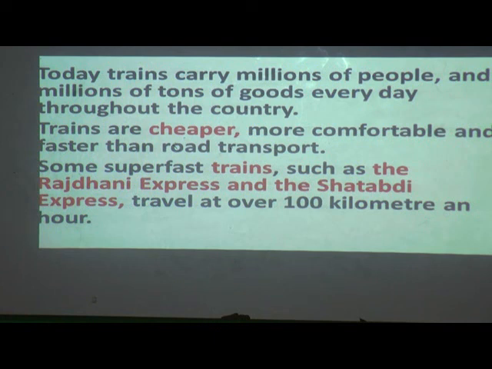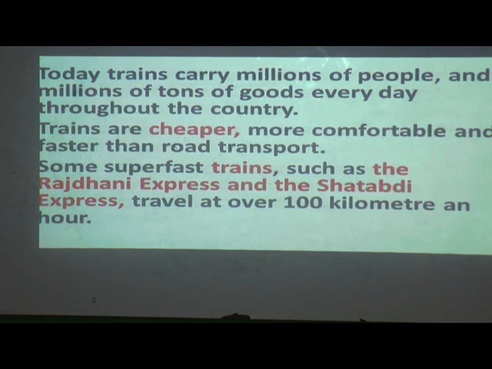Some superfast trains, such as the Rajdhani Express and the Shatabdi Express, travel at over 100 kilometers an hour. We have so many trains, and among them the superfast trains go very fast. The names of these trains are Rajdhani Express and Shatabdi Express, which travel at over 100 kilometers an hour.